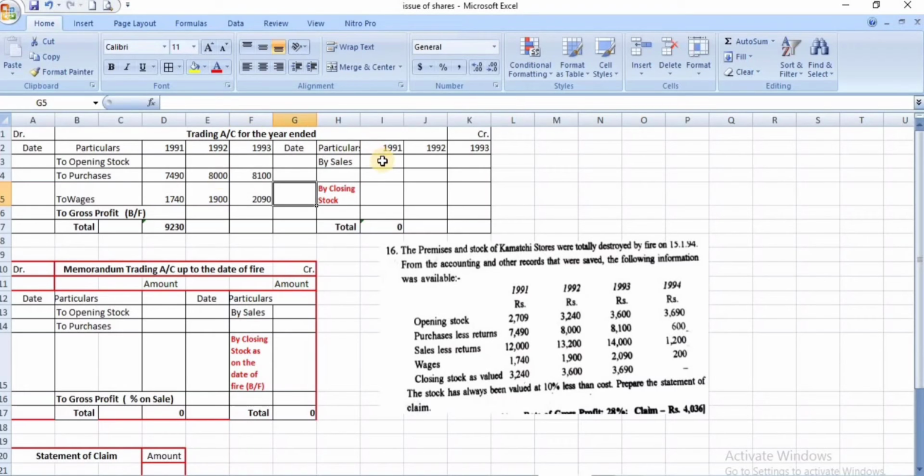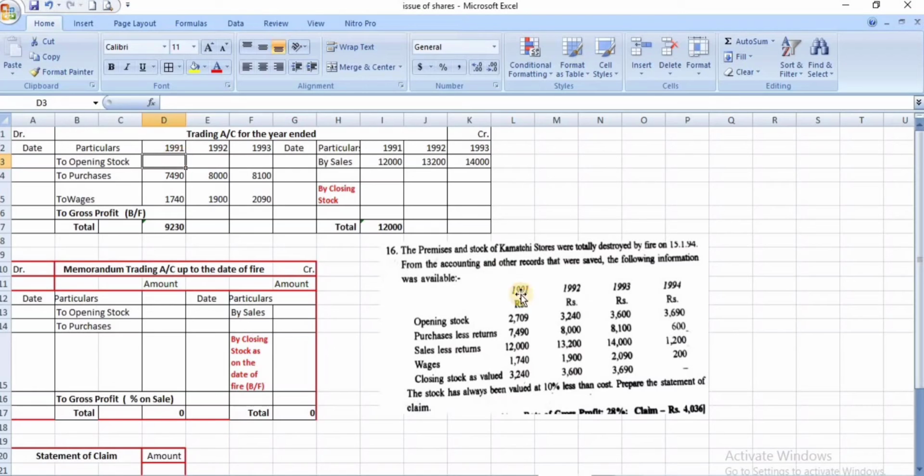And the sales is given 12,000, 12,000, and 13,200, 14,000.